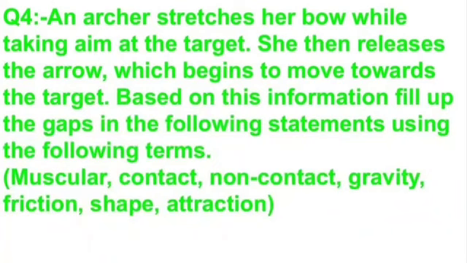So based on this information, you have to fill the gaps in the following statement using the following terms. Terms are muscular, contact, non-contact, gravity, friction, shape, attraction.